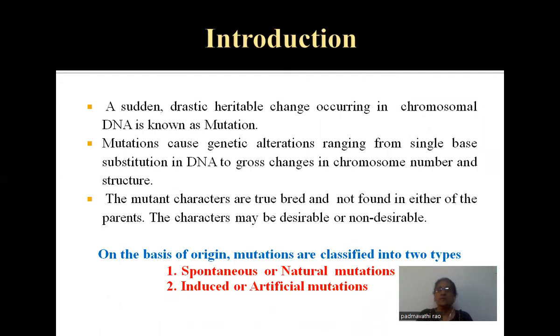Introduction. Generally, mutation is a sudden heritable change occurring in chromosomal DNA, and these mutations cause genetic alterations ranging from single base substitution in DNA to gross changes in chromosomal number and structure. The mutated characters are always true breeding, and these are not found in either of the parents. The characters may be desirable or not desirable. If the characters are desirable, we can introduce them in the population. If the characters are not desirable, then we can easily eliminate them from the population.